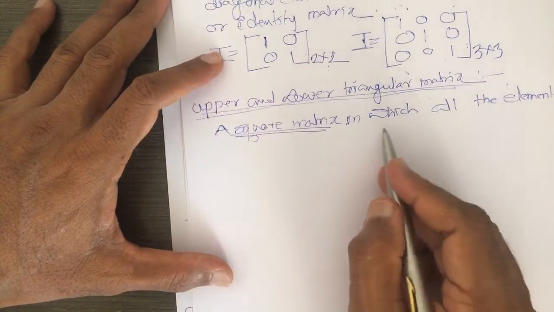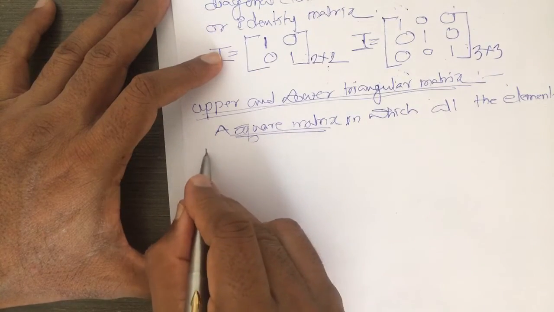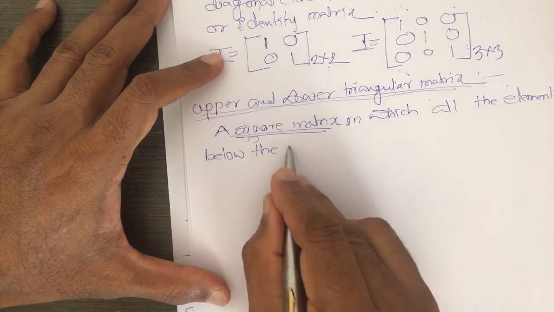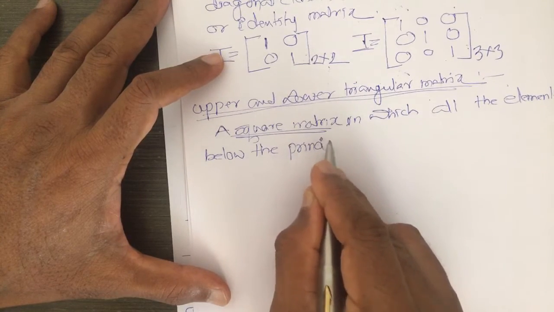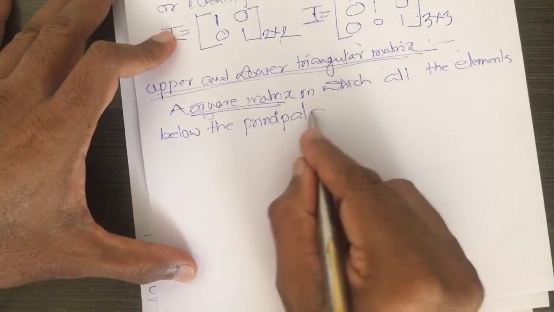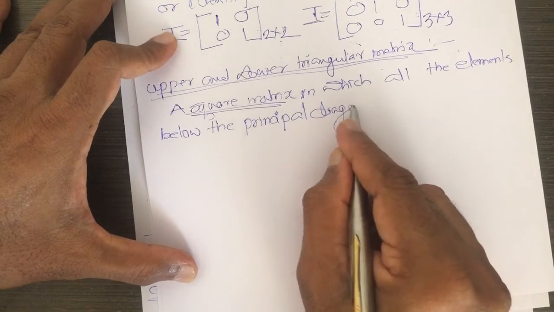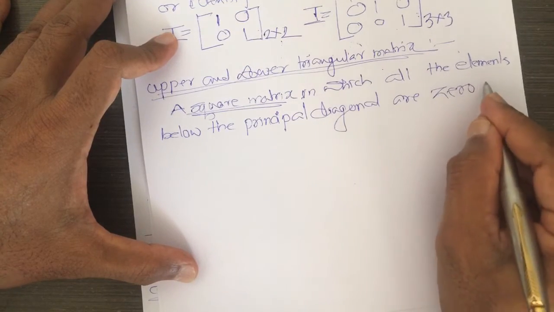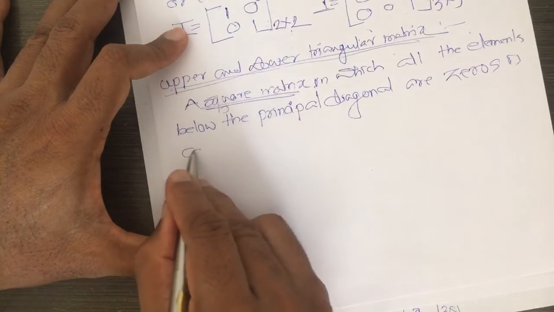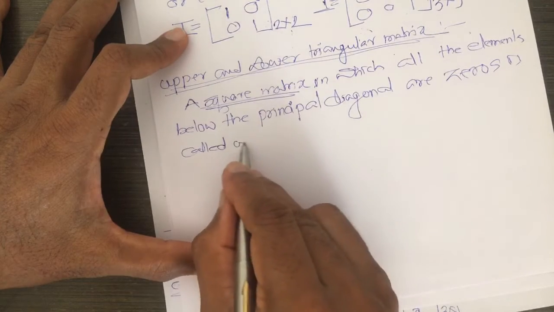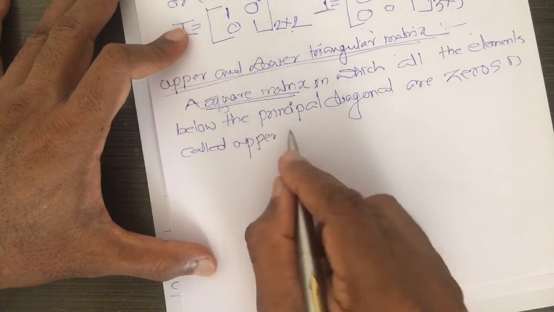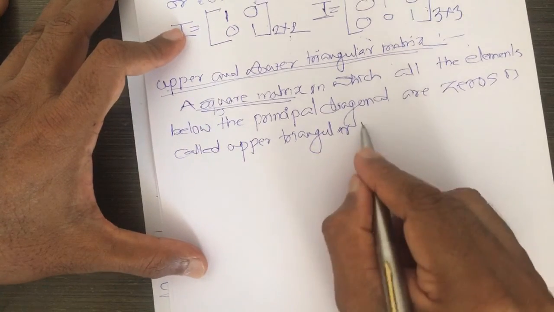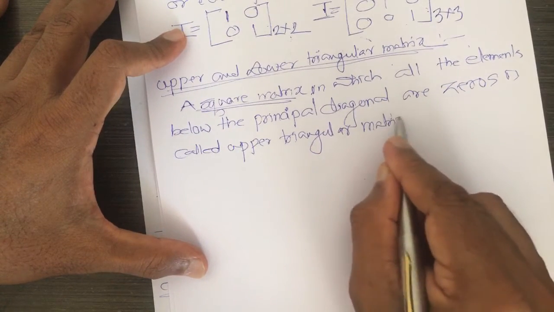These are all important things. A square matrix in which all the elements below the principal diagonal are zeros is called an upper triangular matrix.